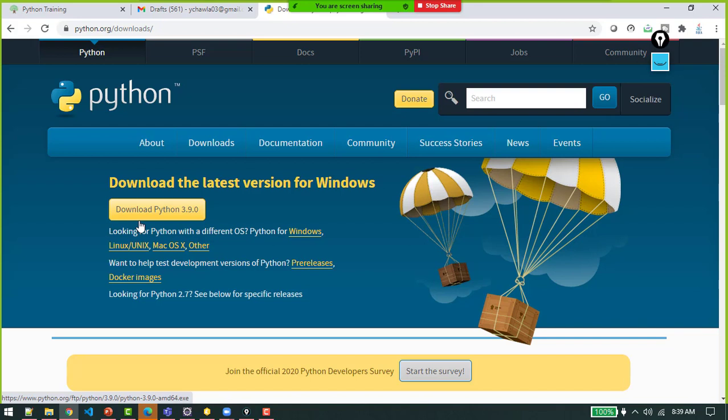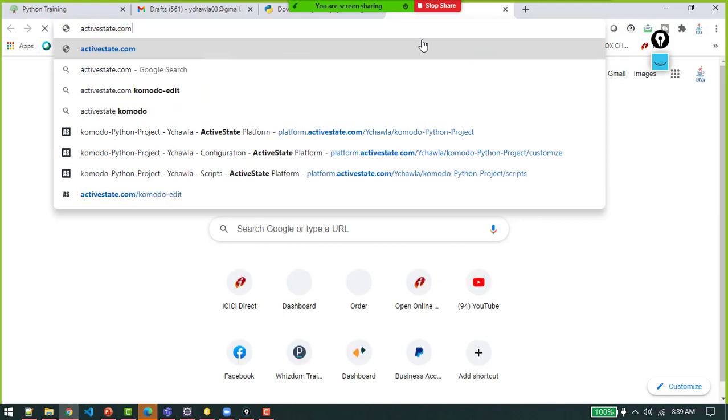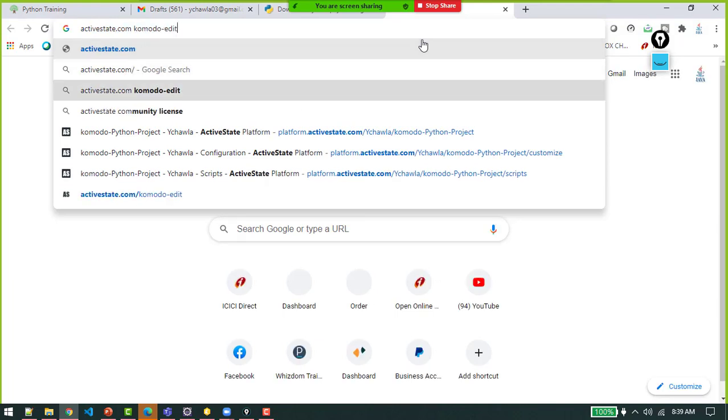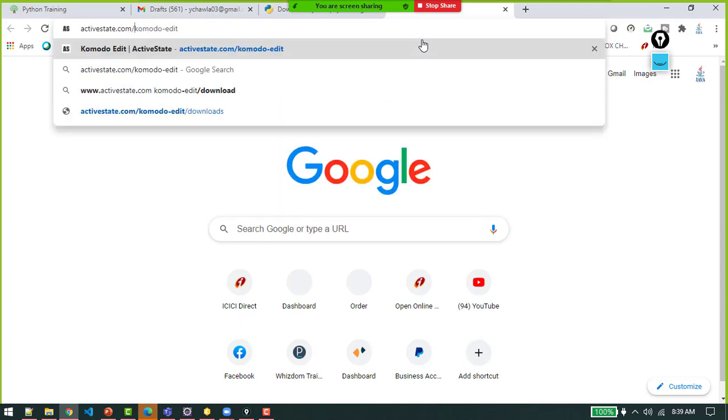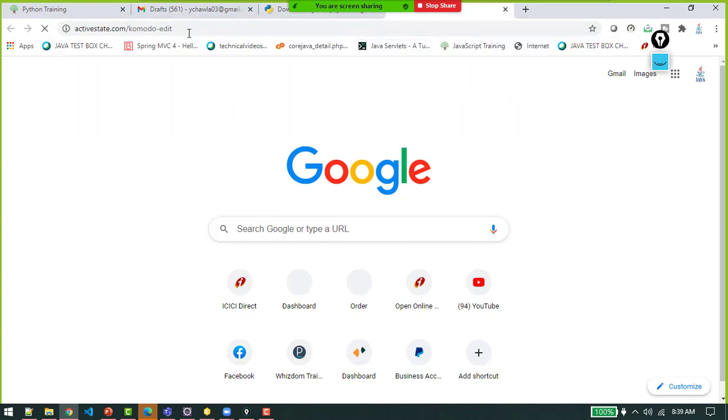After you have installed it, it will come to your local. I will first check the version once I have the editor with me. Now, as I told you, I am using Komodo Edit, which is given to us by ActiveState. All you need to do is type activestate.com Komodo Edit. This will give you a link to download Komodo Edit.